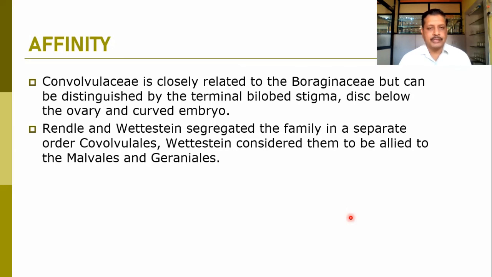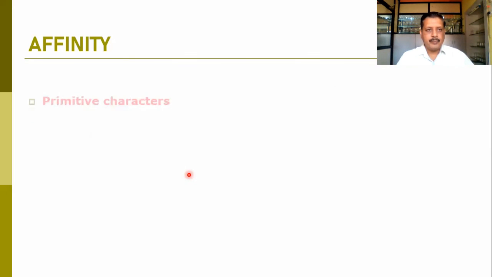Otherwise, in most of the characters, it looks like a Boraginaceae member. Rendle and Wettstein segregated the family in a separate order Convolvulales, where Wettstein considered them to be allied to the Malvales and Geraniales. Because of the similarity in the external features, they have been put there, or they considered them allied to these two orders.